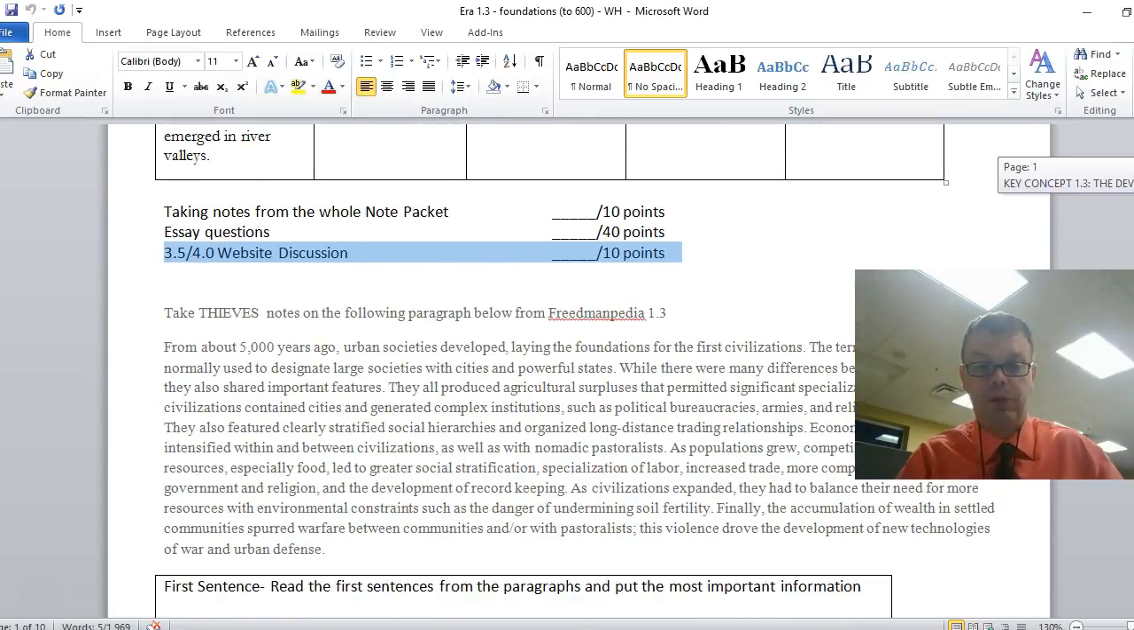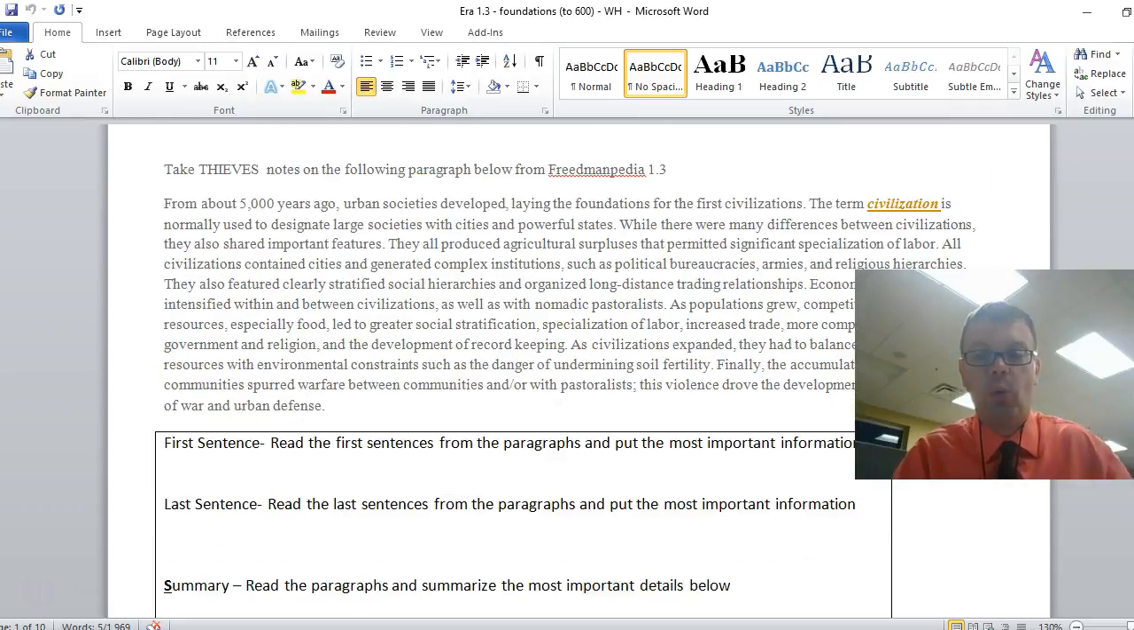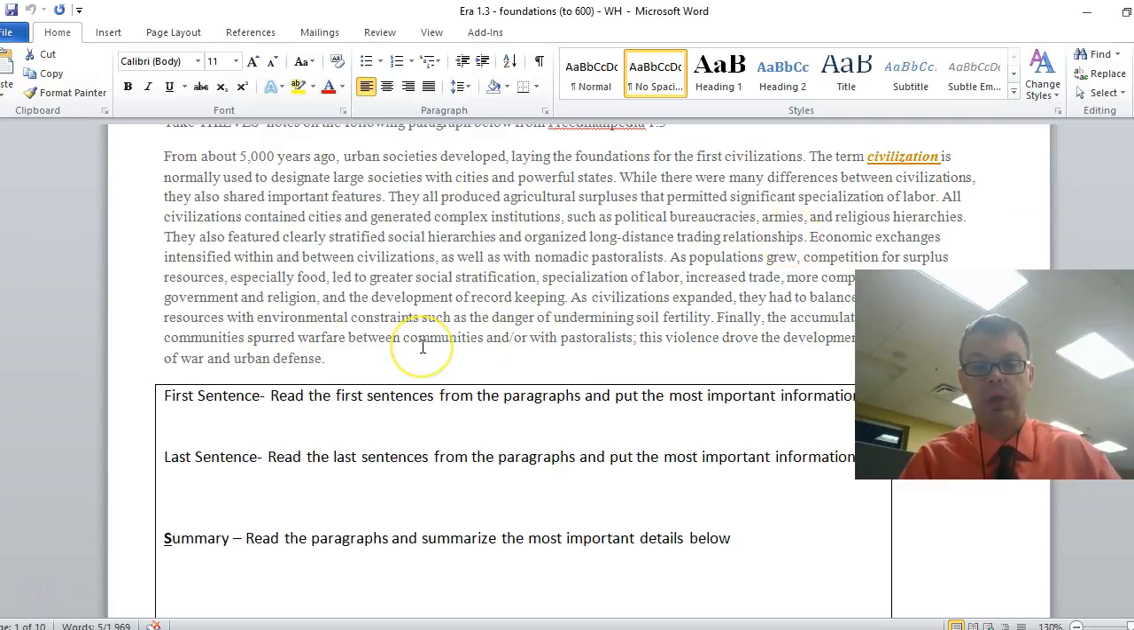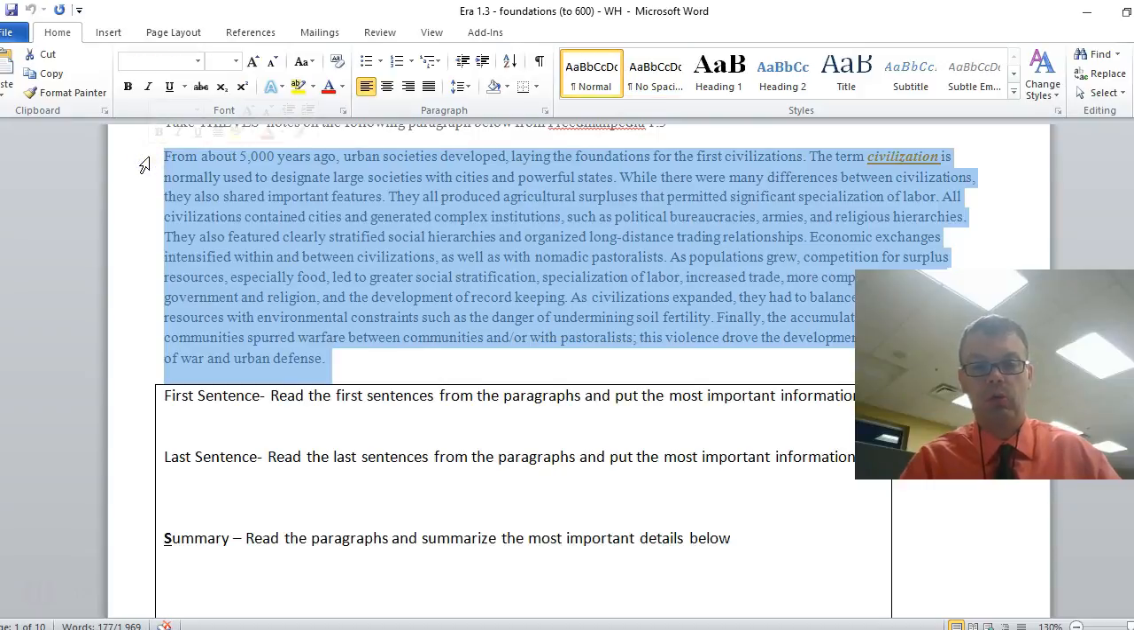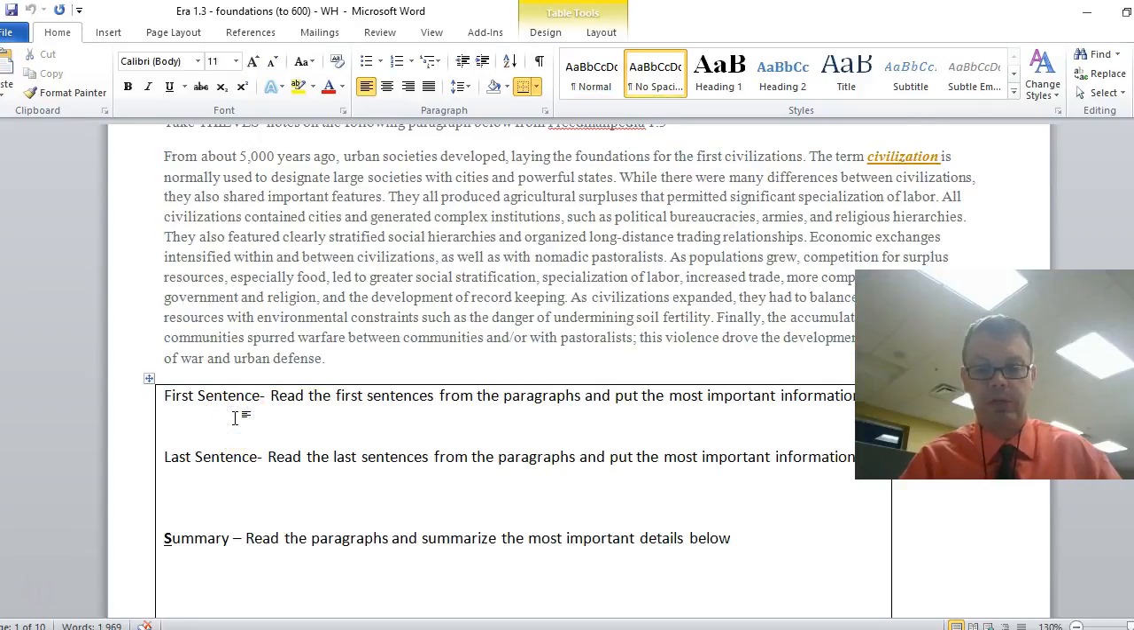All right, first step is here. Once everyone has the 1.3 packet, here's what you may do. You may, with your partner, read this whole paragraph right here. And with your partner, write down the first sentence, rephrase it in your own words, the last sentence, and a summary. You may begin doing that right now. The instructor can pause this while you work. This should probably take you about 4, 5, maybe 6 minutes.